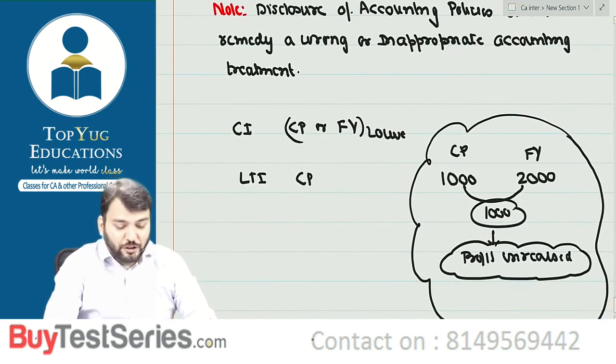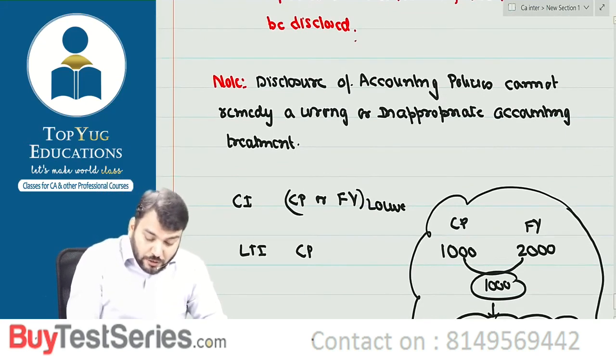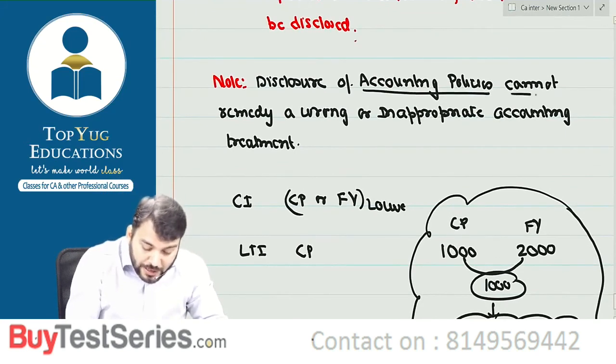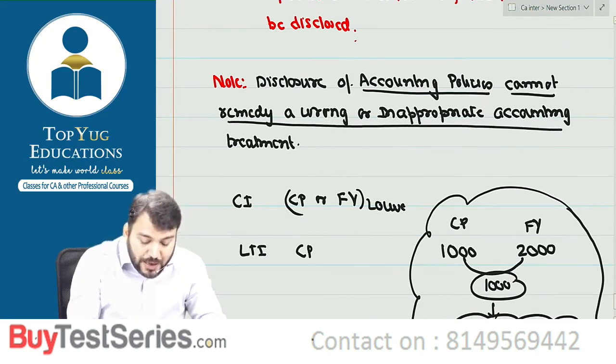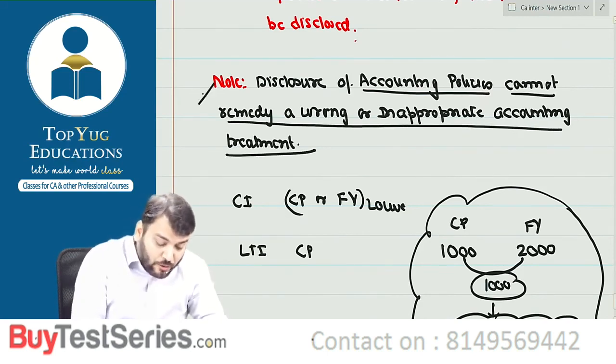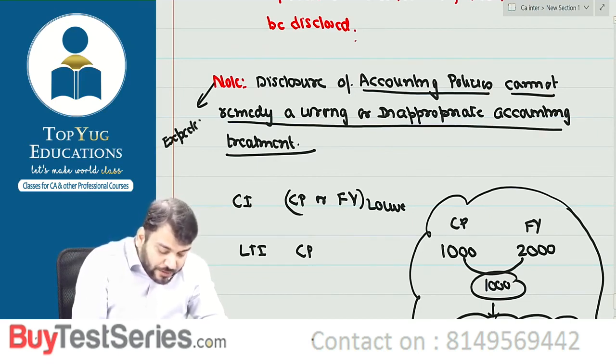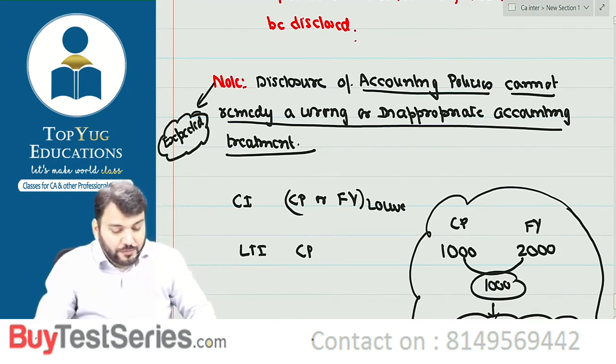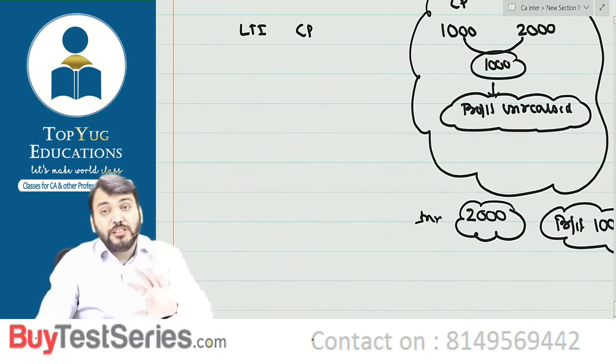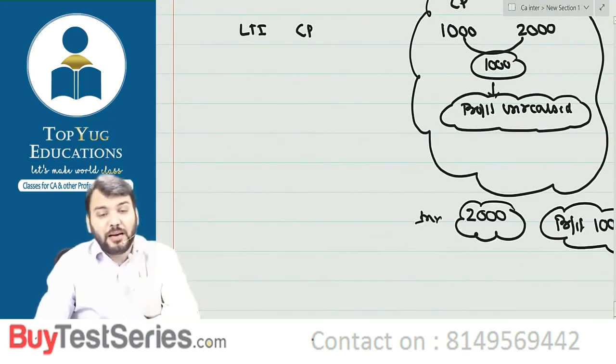So I think everyone understood this point, that disclosure of accounting policy cannot remedy a wrong or inappropriate accounting treatment. Till now, no question has been asked from this point, but from my point of view, this is one expected question. They can frame a question on this para only. Understood? Yes, sir. So with this we completed AS1.